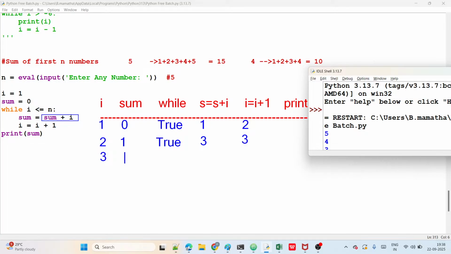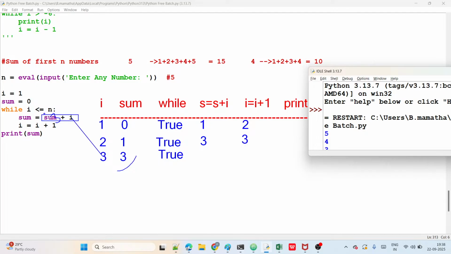How much is sum? Sum value is 3. Previously sum value 3, i value 3, right? That's why the values are the same numbers here. Condition true or false? Condition is true. Then sum already, how much is there? 3, right? Sum is 3. 3 plus i, how much now?